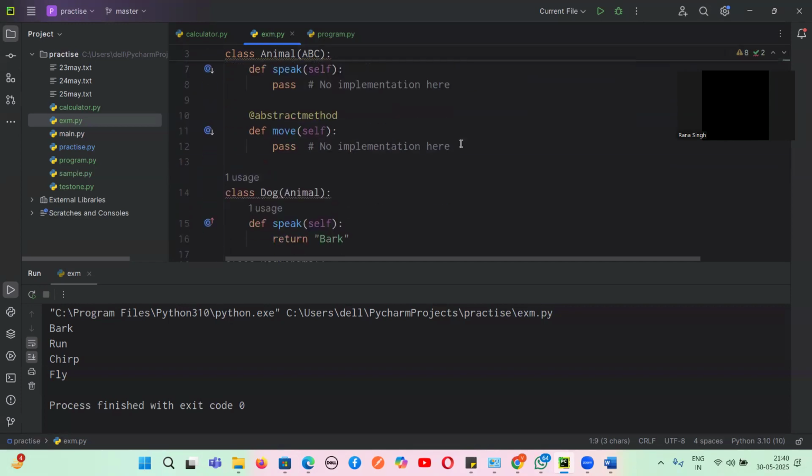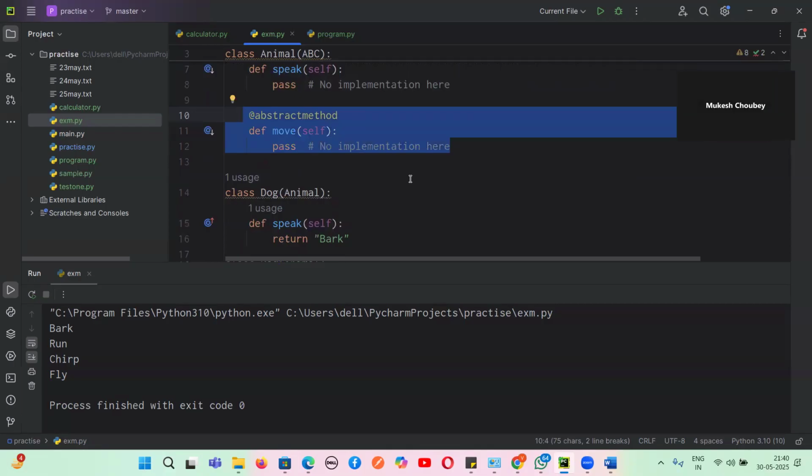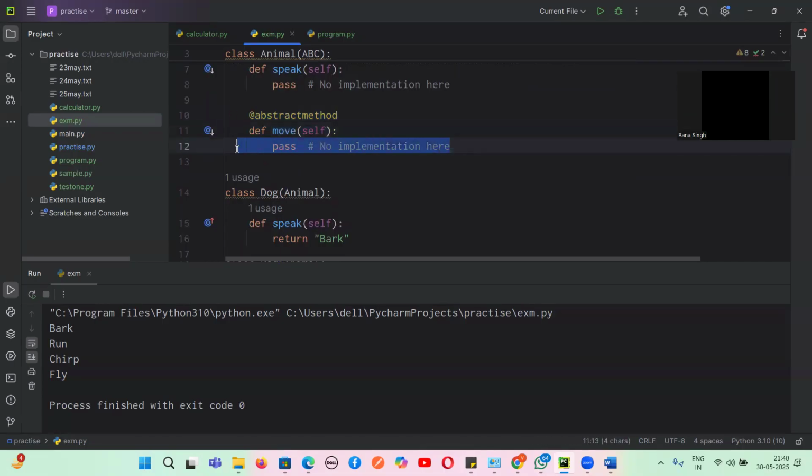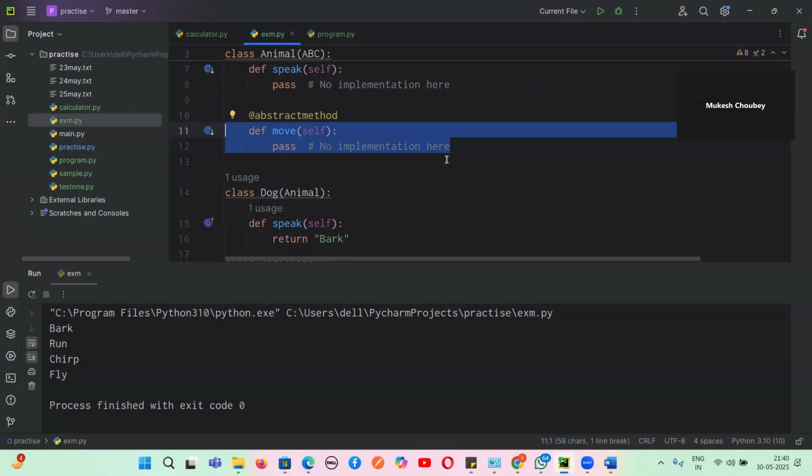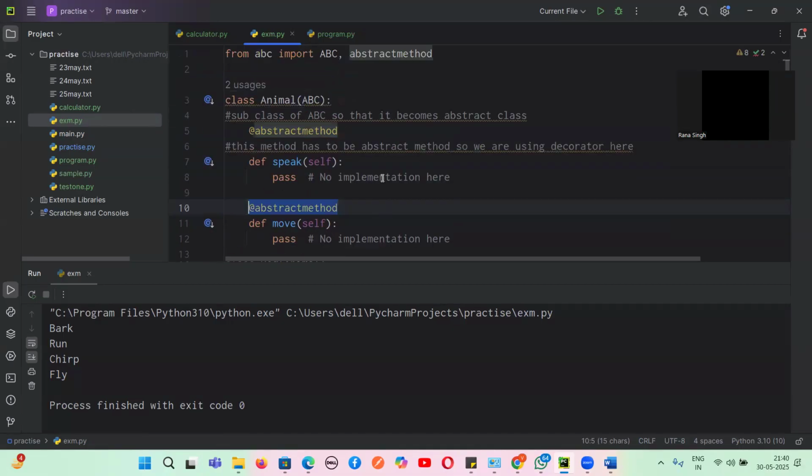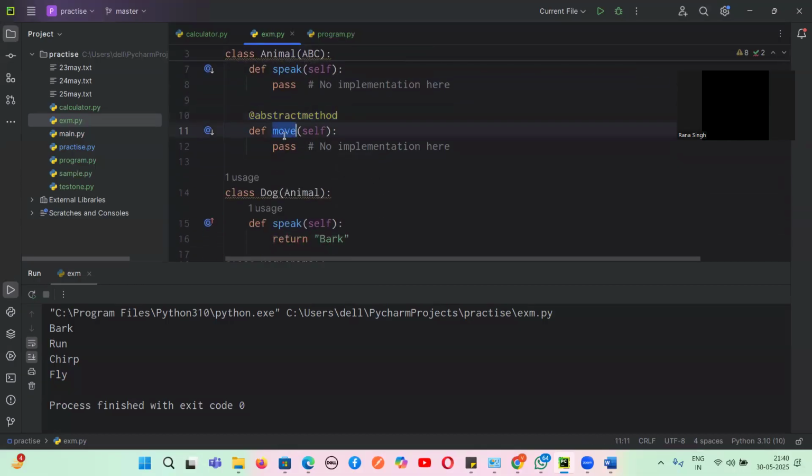Okay, now tell me, Mukesh, what is this method? This is an abstract method, whose name is move, but we have not implemented anything here. So it is a method name without any implementation. So it is called as what? Abstract method. Also, the decorator is what? @abstractmethod. Do you guys agree with me? This is an abstract method. Yes or no, guys?